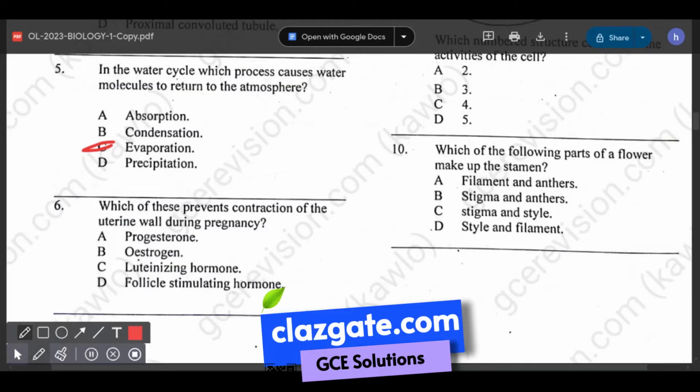It also helps to thicken the uterine lining and suppress uterine contractions. So that is the function of this hormone, to thicken the uterine lining and prevent uterine contractions. So that is progesterone.